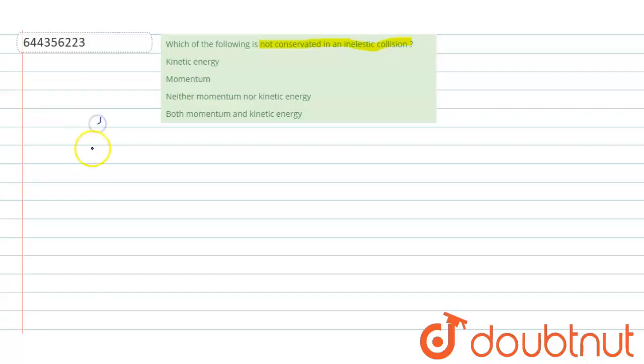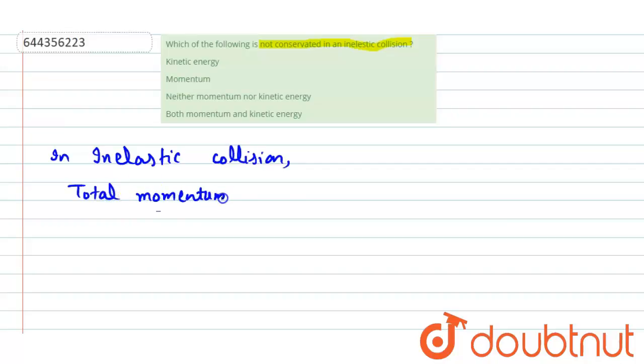In case of inelastic collision, total momentum is conserved before collision and after collision, but total kinetic energy is not conserved.